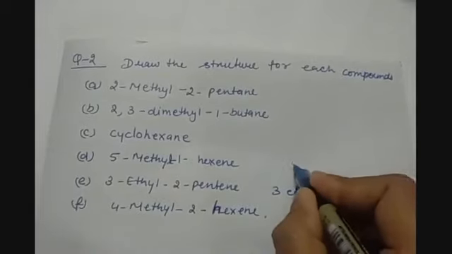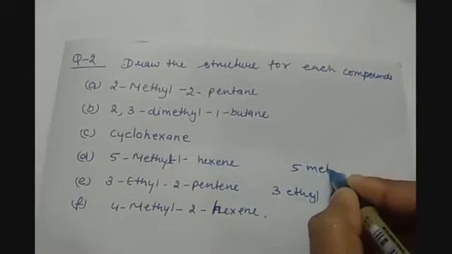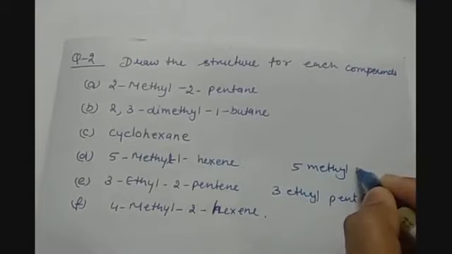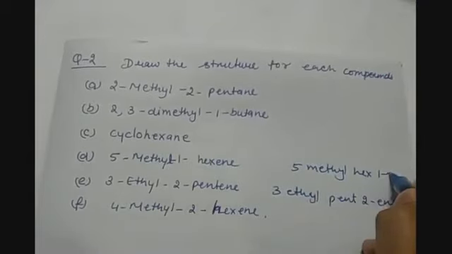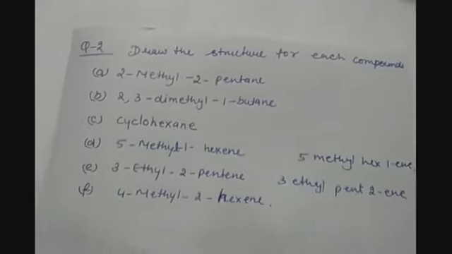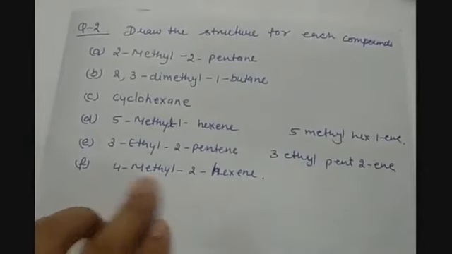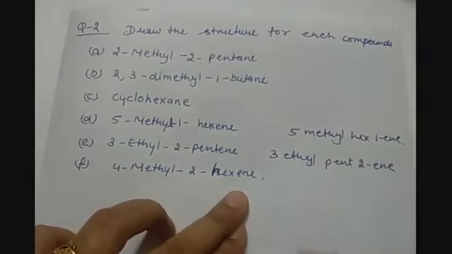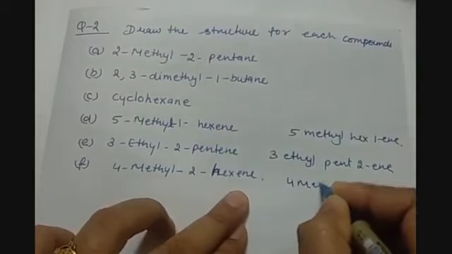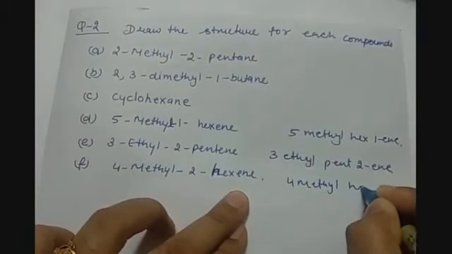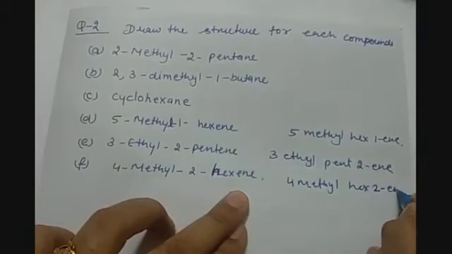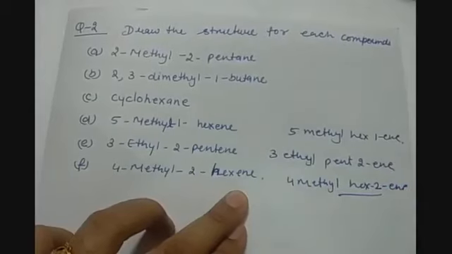Or this you can write as 5-methyl hex-1-ene. Then we have 4-methyl 2-hexene or 4-methyl hex-2-ene. Both are right.